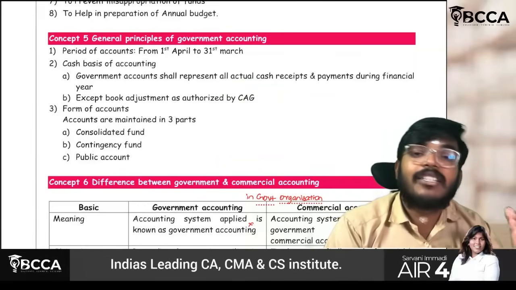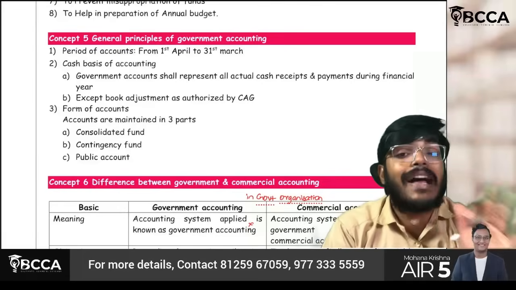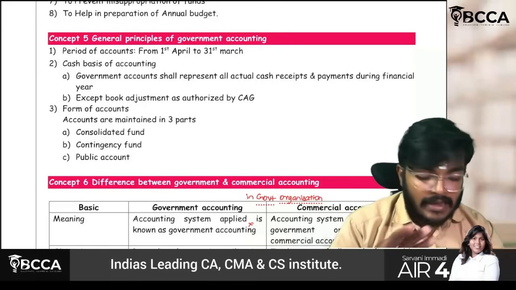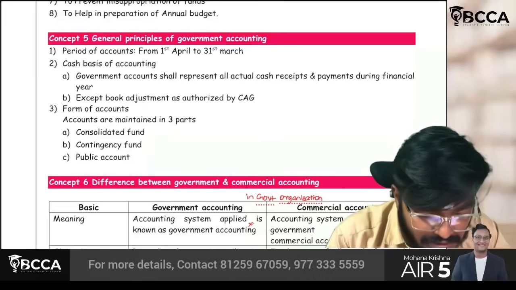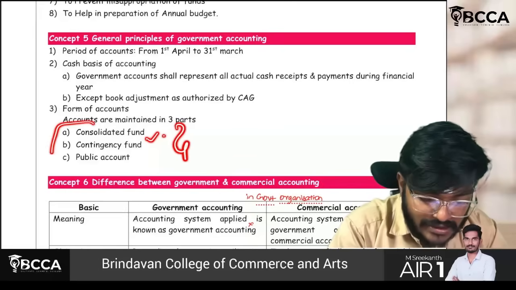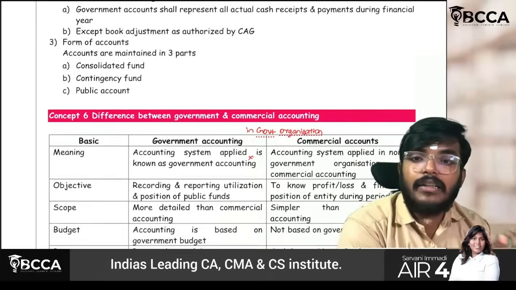Some bookish adjustments may be authorized by that person, but other than that, everything will be accounted as per the cash basis only. Three kinds of accounts will be maintained: consolidated fund, contingency fund, and public accounts. Discussion of these three funds will be covered a little bit later.